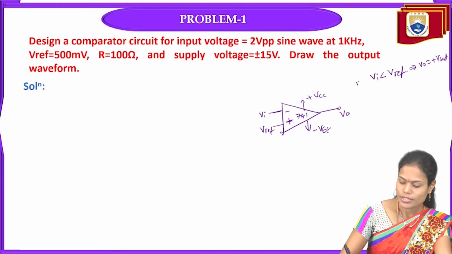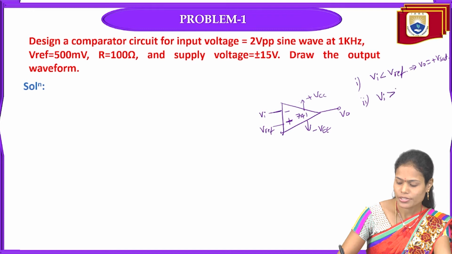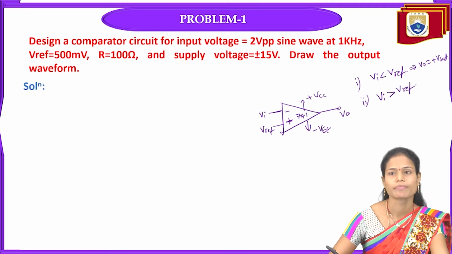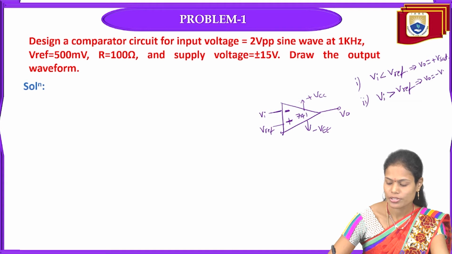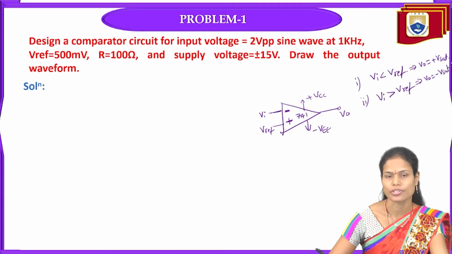And in the next case, if I am applying my input signal greater than the reference voltage, in this case my negative signal is greater than the positive signal. So that's why my output voltage goes to the negative saturation level or negative saturation voltage. So in this way, depending upon the applied voltage, you will get the signal as positive saturation level or negative saturation level in the case of a comparator.